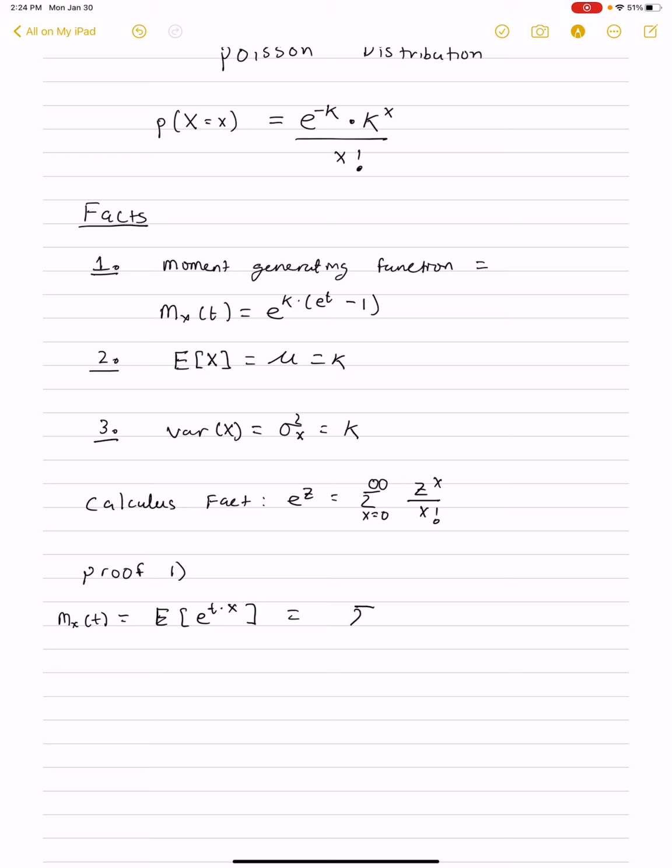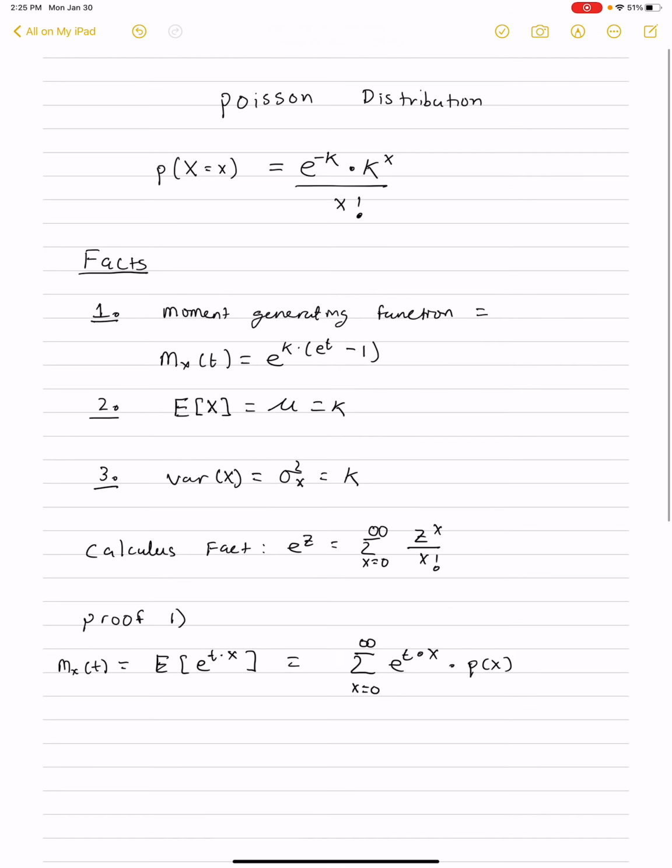And that by definition is the summation from x equals 0 to infinity of e to the t times x times p of x. Now, the probability of x is given by the Poisson distribution above, the very first formula.